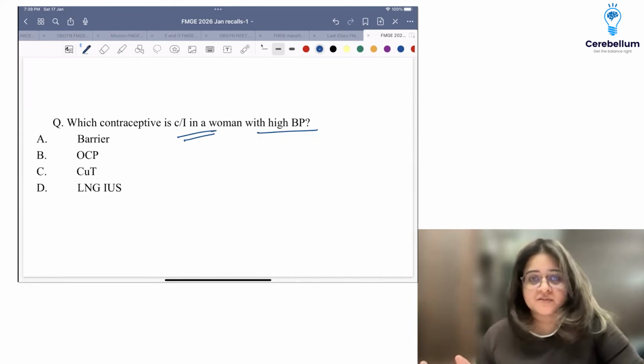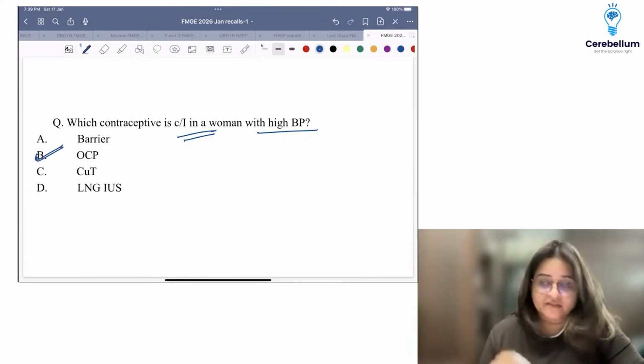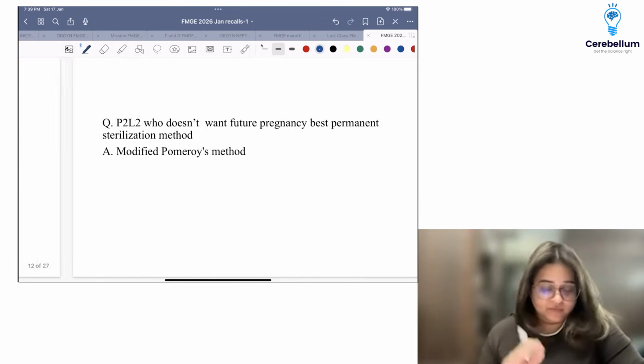High blood pressure, which contraceptive will you not give? Especially with uncontrolled high blood pressure, you will never give an estrogen containing contraceptive. Very easy question. We will move on from this.